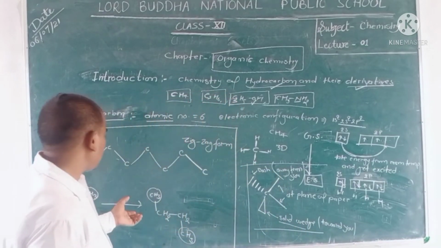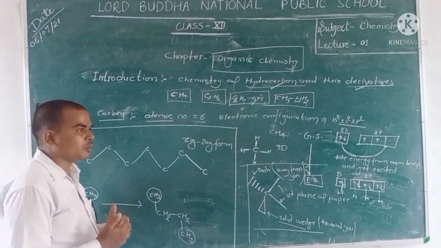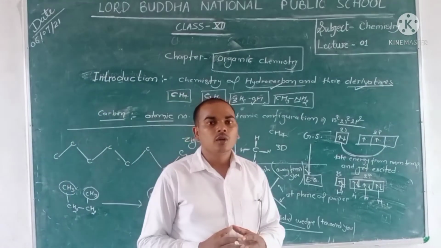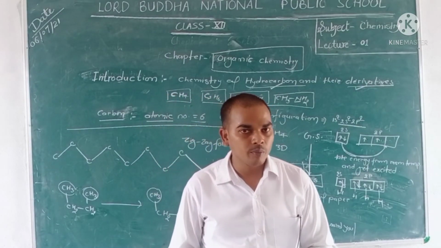Every compound makes minimum repulsion and maximum stability. So the carbons arrange their constituent particles in the manner in which the repulsion is minimum.